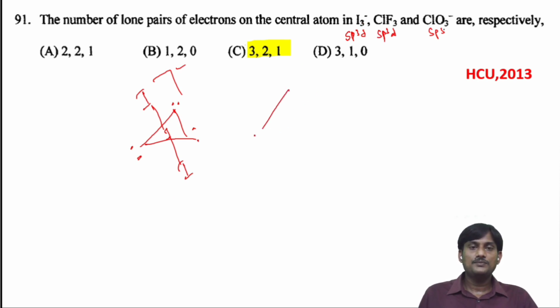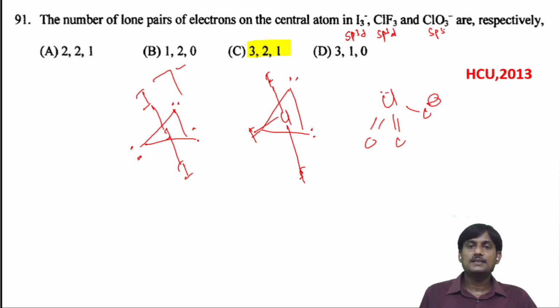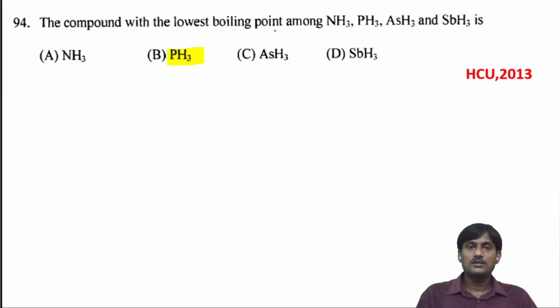This is the structure of ClF3. Here we have 2 lone pairs of electrons, with fluorines around it. This one has a T shape, and it has 2 lone pairs. ClO3 minus has 1 lone pair of electrons. So the number of lone pairs will be 3, 2, 1.